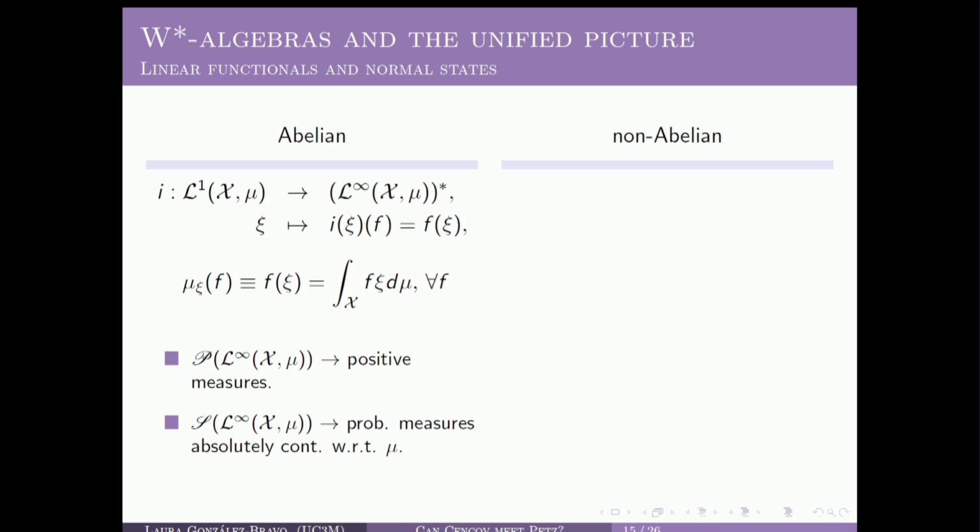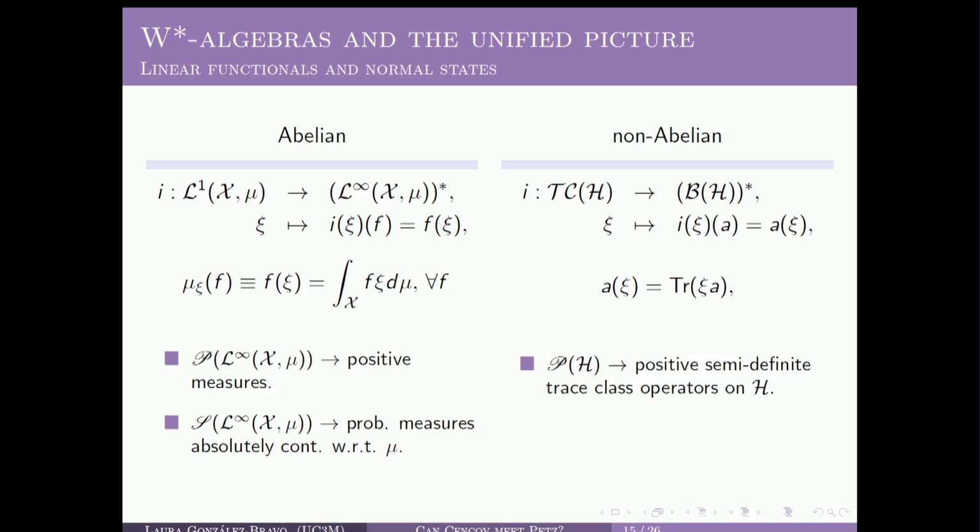And in the non-abelian case, this inclusion that is now given in terms of the trace will allow us to prove that the set of all positive normal linear functionals can be identified with positive semi-definite trace class operators on the Hilbert space, and furthermore, that the set of normal states over this W-star algebra can be identified with the density operators of quantum mechanics.